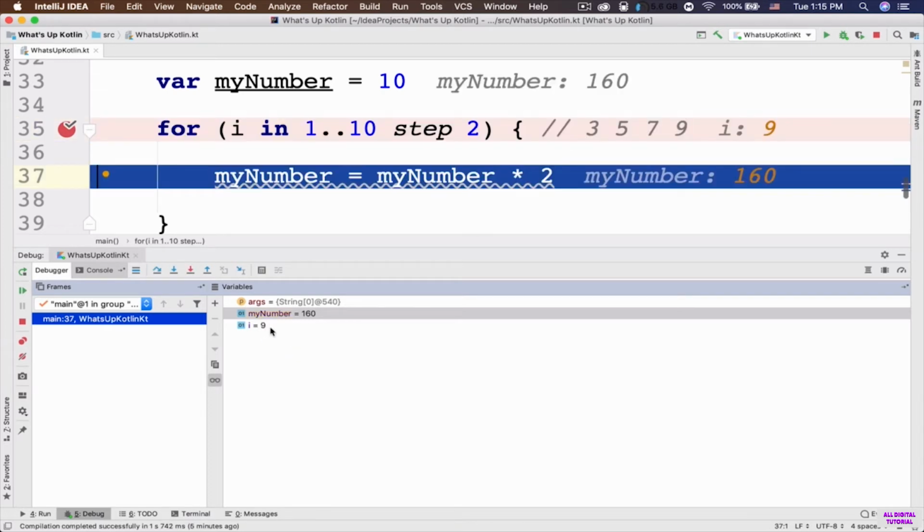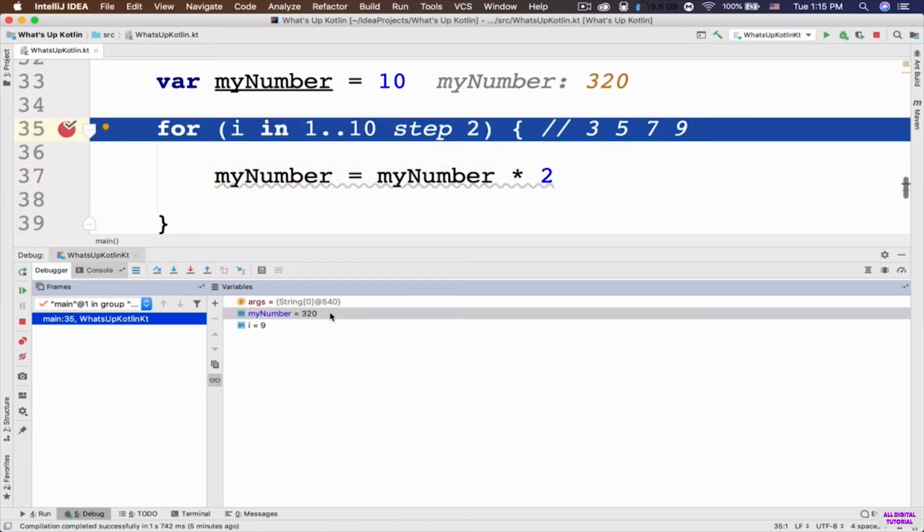Now the value of the I is 9, and now it is going to execute this line of code. So let's click on step over again. Now we've got number 320 as the value of myNumber. So we've got number 9, right? Notice the range here, it is from 1 through 10. So if I say number 9, 2 step forward, it is going to be 11. So number 11 is not in this range.